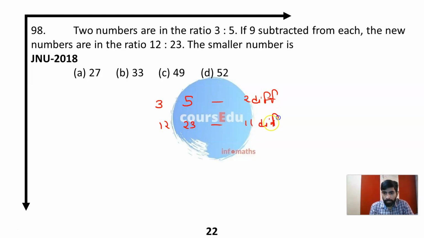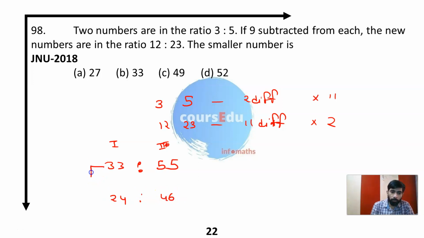First of all, I have to make the difference the same. Multiply this whole ratio with 11, multiply this whole ratio with 2. You will get 33 and 55. This is your first number, this is your second number. And after decreasing it by 9, you will get 24 and 46.